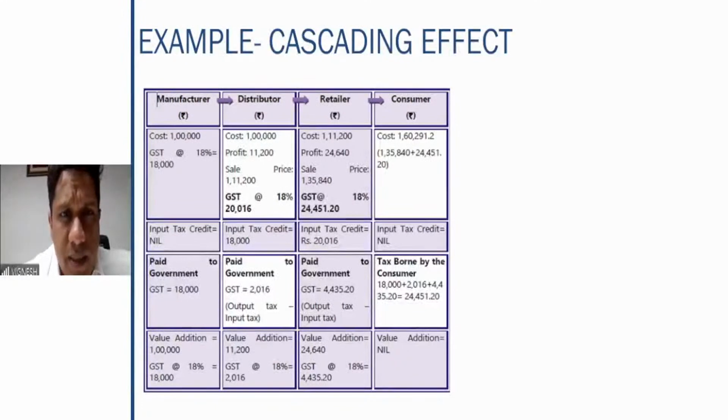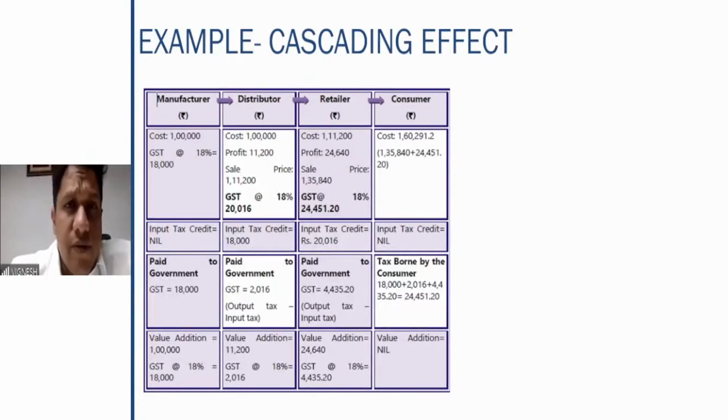Whatever tax is paid by the retailer to the distributor. So retailer has paid to the distributor a total of 20,016. So here the input tax credit is 20,016. So output tax is 24,451 minus 20,016. So GST on the value addition here is 4,435.